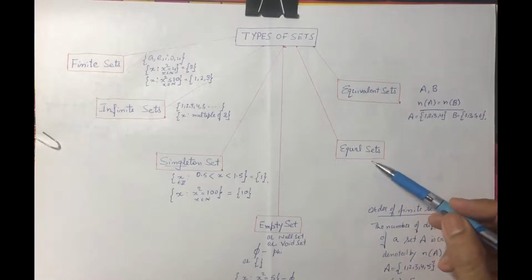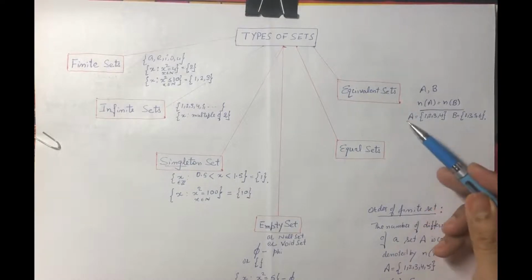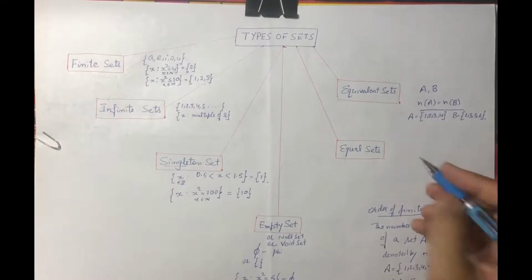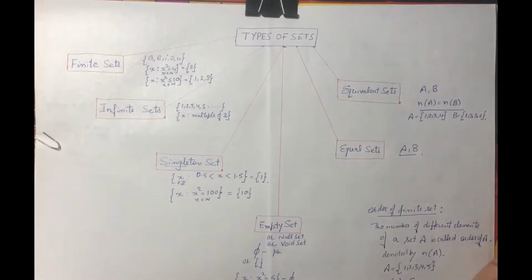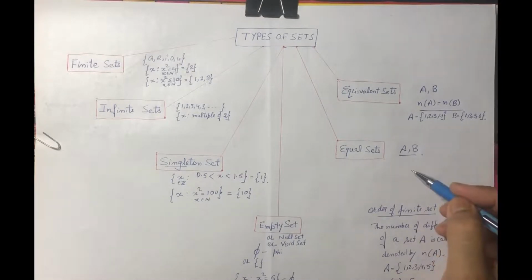For two sets to be equal, they need to satisfy one more property than this set. Here the sets need to satisfy two properties. First is number of elements should be same, and second is elements are same.